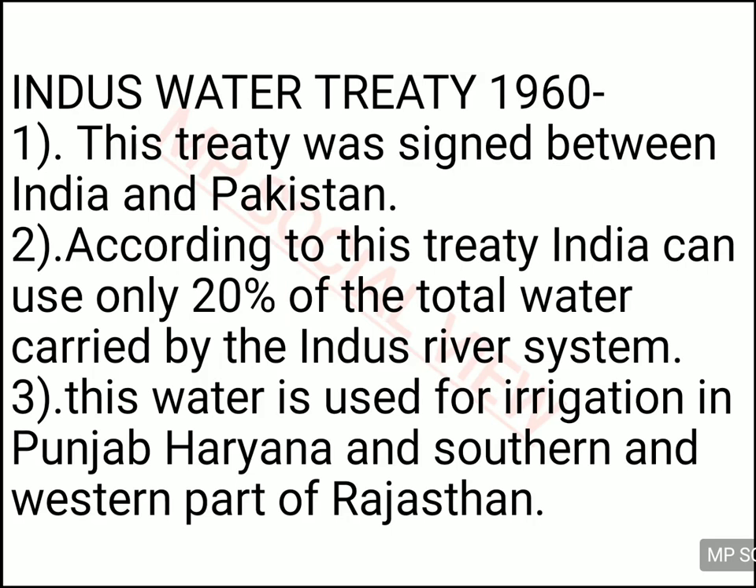The water which we get from the Indus river is used for irrigation in Punjab, Haryana and the southern and western part of Rajasthan. This treaty was signed in 1960 between India and Pakistan, and with this treaty we have distributed the water of the Indus.